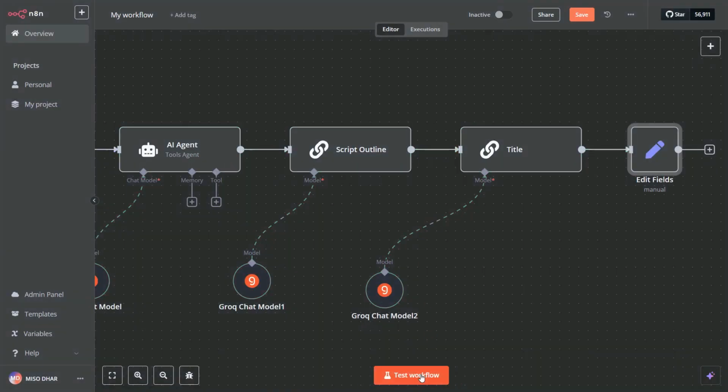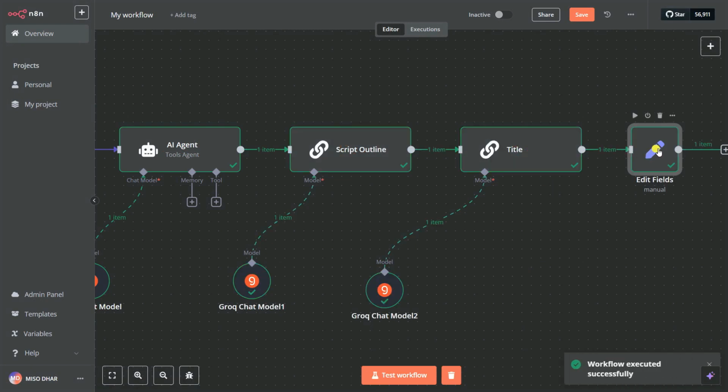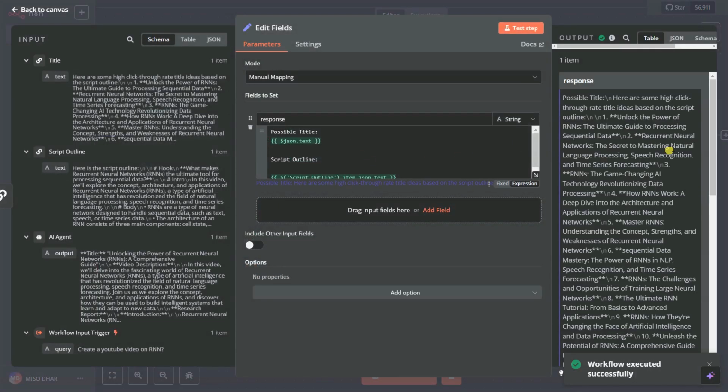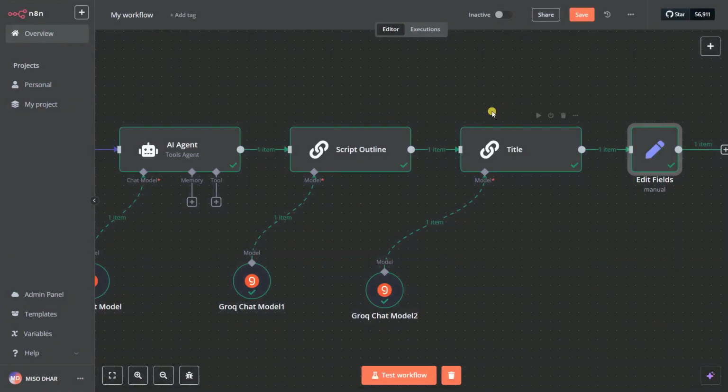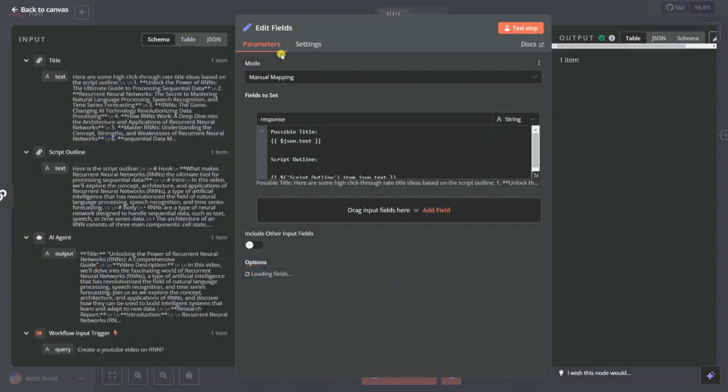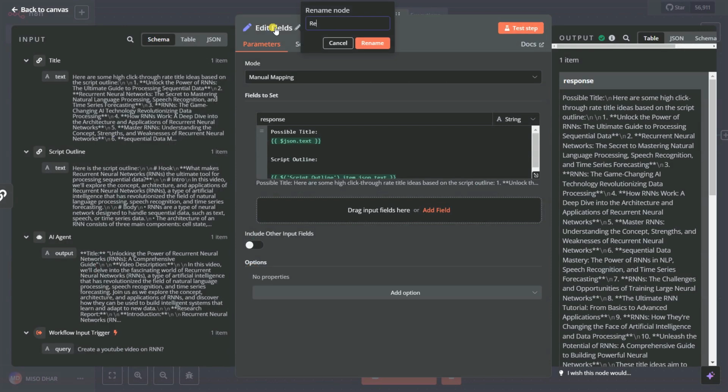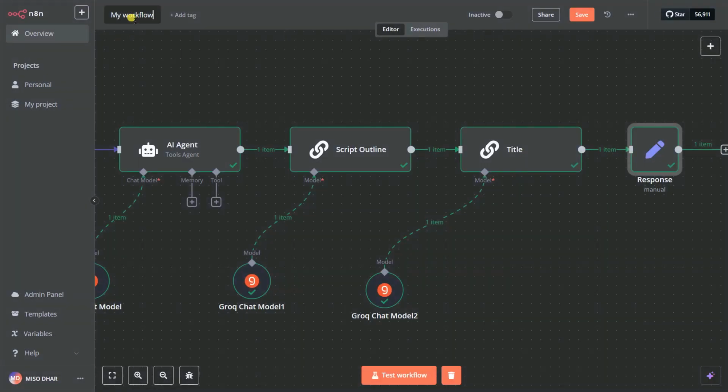And now if I close it and try to run it, you can get the idea here inside your edit field. You can see here that's our data. Okay, so now we're simply going to add this inside our personal assistant. So it's better we edit this as well. Let's try to make it, let's say response, and click on save, and back to canvas, and let's try to make this one a YouTube agent.